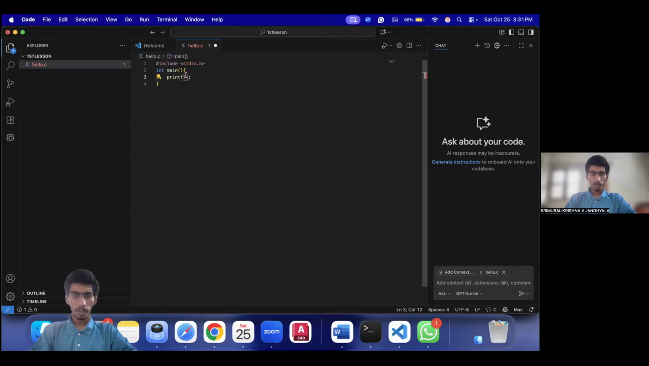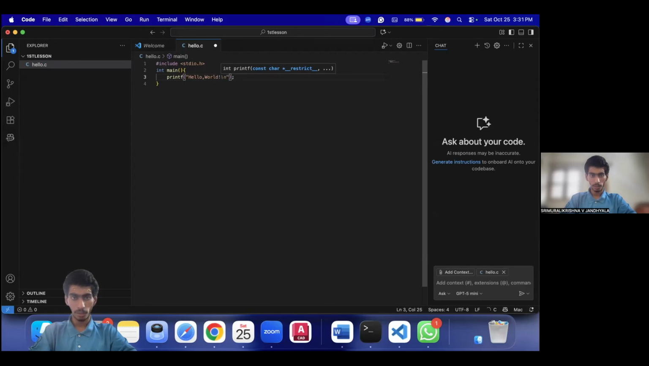Now, in printf, we'll write a pair of quotes. These quotations help us write string values or basically any type of character. So we'll write hello world. Many people write that as the first program. So hello world.